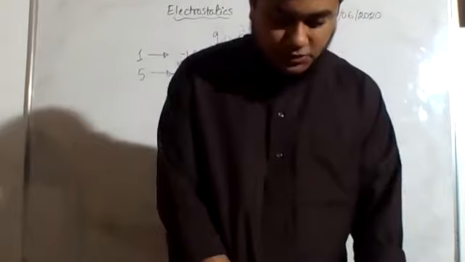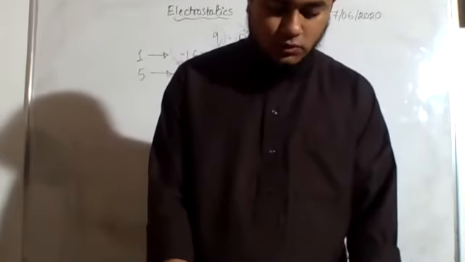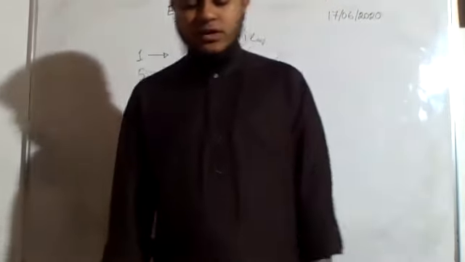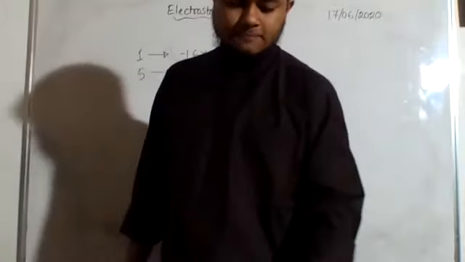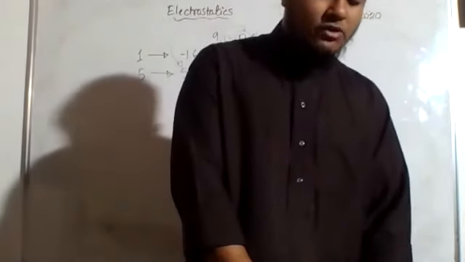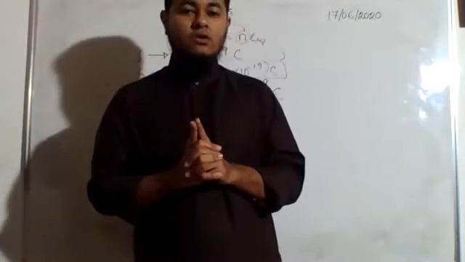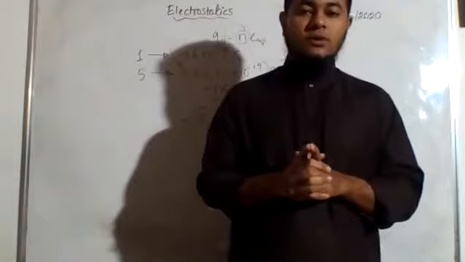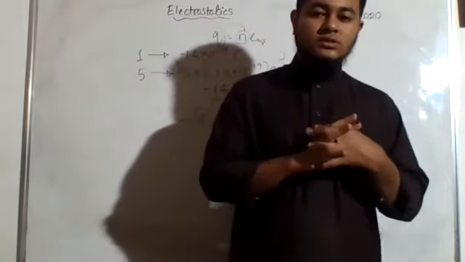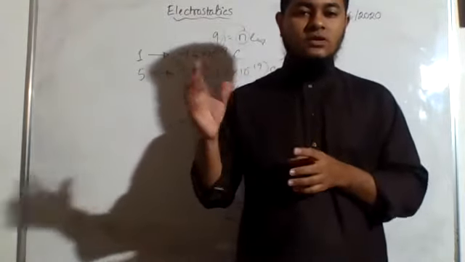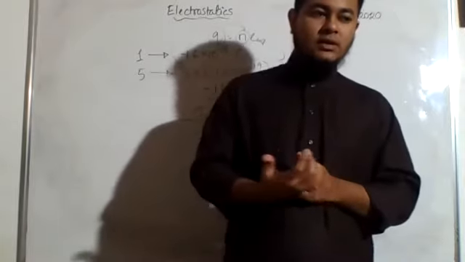The next topic we have is Coulomb's law. Now Coulomb's law we already know, right? Do I need to explain it? If you remember, Coulomb's law is similar to the gravitational law of Newton.